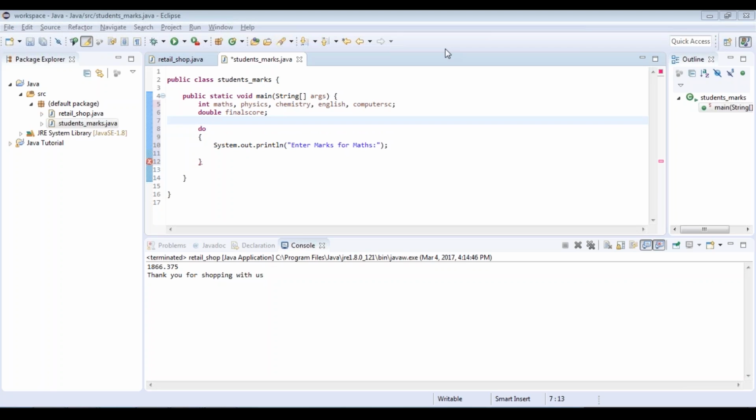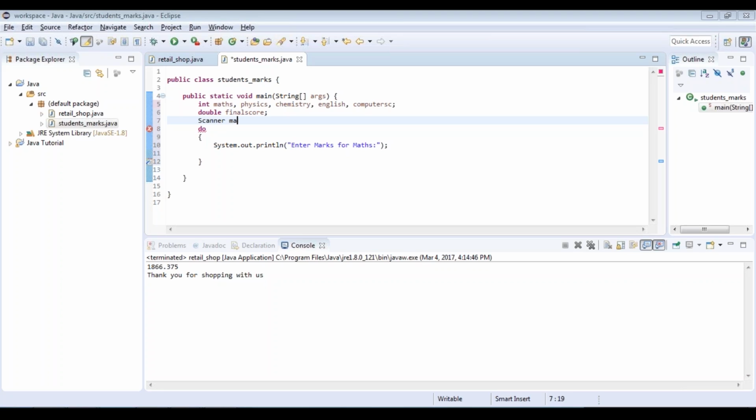Now it's time we go ahead and take the input from the user. Before you do that, there's one thing you need to do, which is to create an input object. I have already discussed this with you. Everything that we do in Java is through objects. Now to create an object for taking input, I'll show you the syntax. It's going to be Scanner, followed by the variable name through which you're going to take the input.